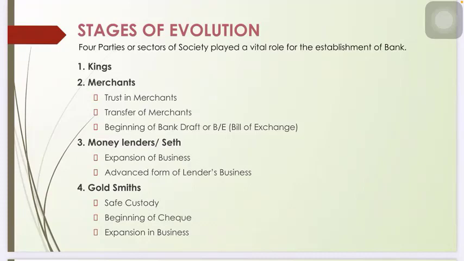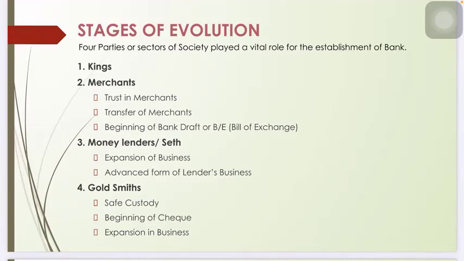Safe custody. Here, custody means care or supervision. The goldsmiths had really strong lockers and boxes for the safety of the precious metals. People began to keep their valuables with them. Beginning of check. After some time, the goldsmiths issued written receipts in favor of depositors to get their money and other valuables back. These written receipts were called check.